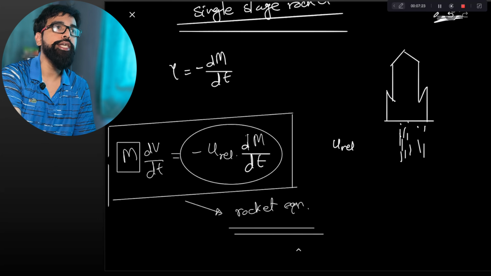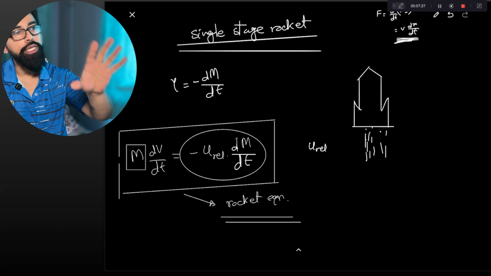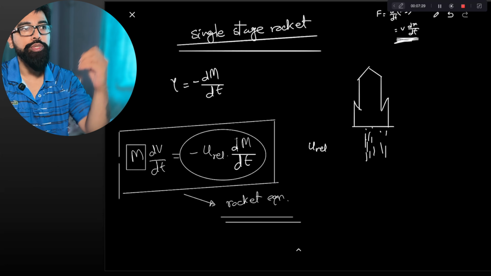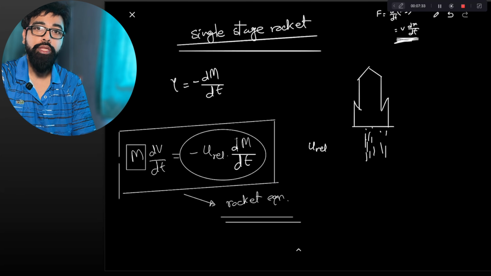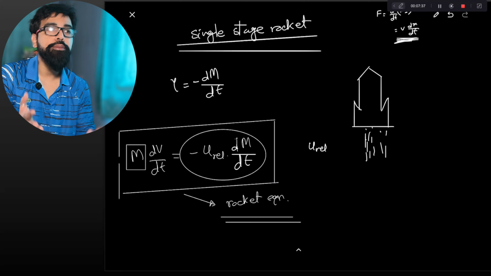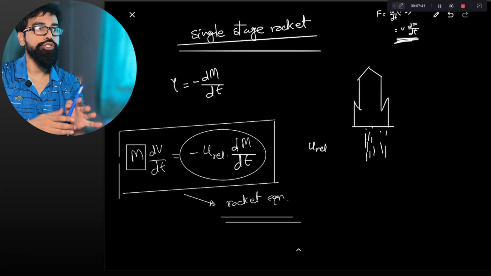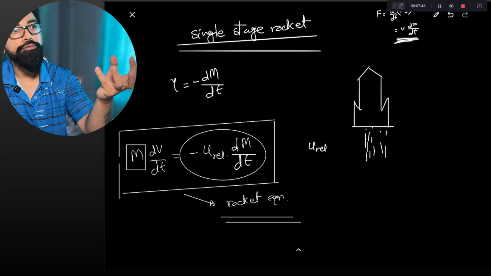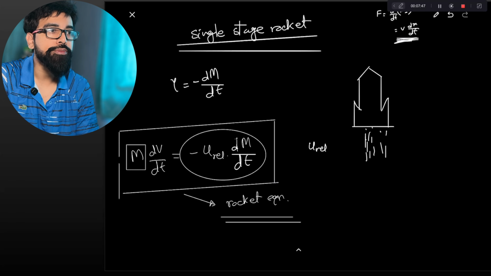And what kind of rocket is this for? Any rocket, single stage, multi-stage, all stages will follow this differential equation. Without this differential equation, no rocket can move. But in certain critical problems, there may be an external force supporting or opposing this motion. Then if that external force is there in those problems, you have to count that external force also.